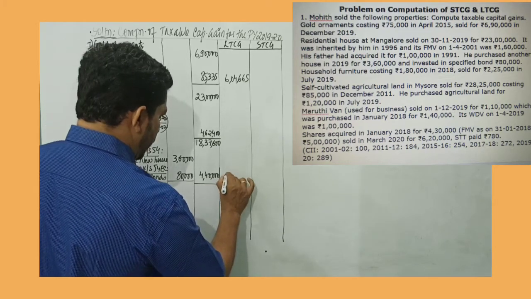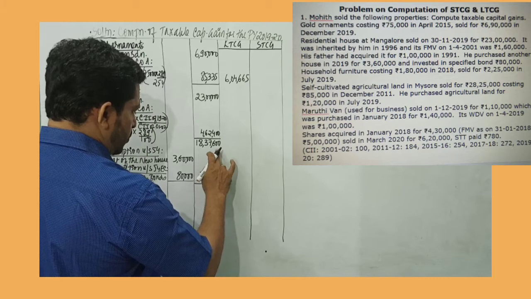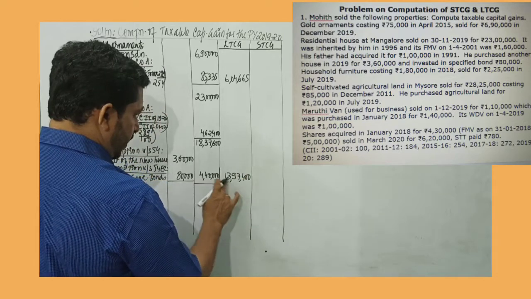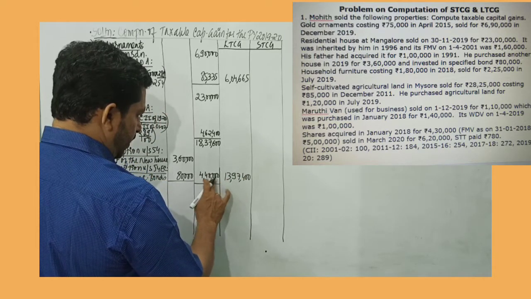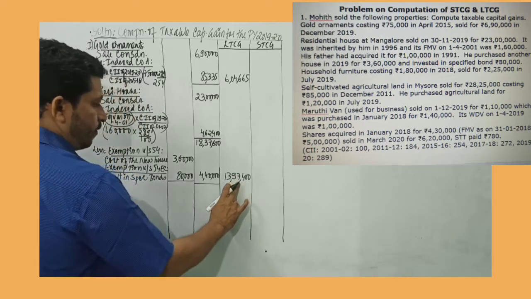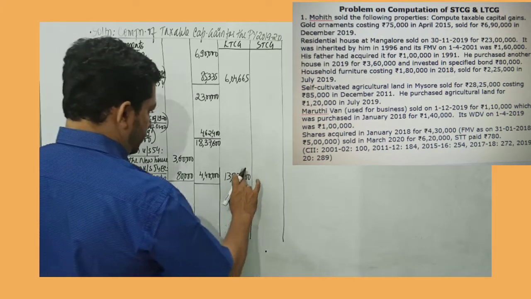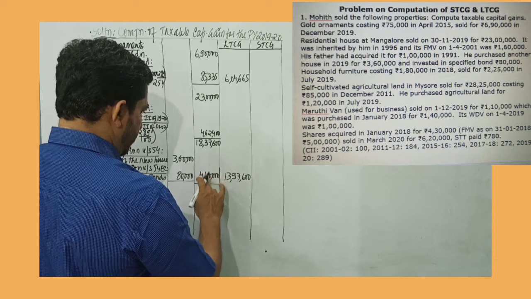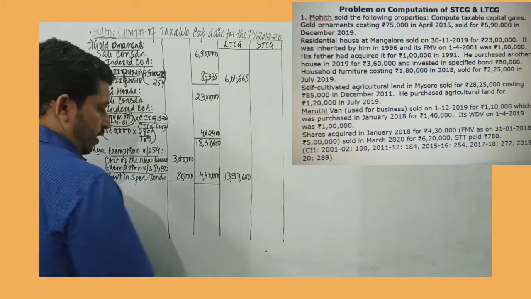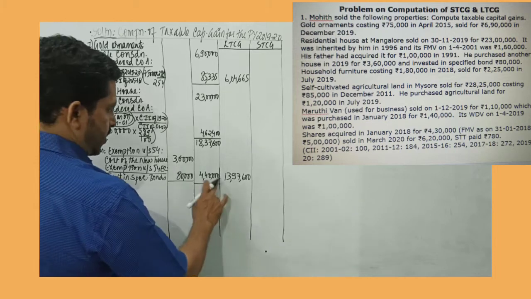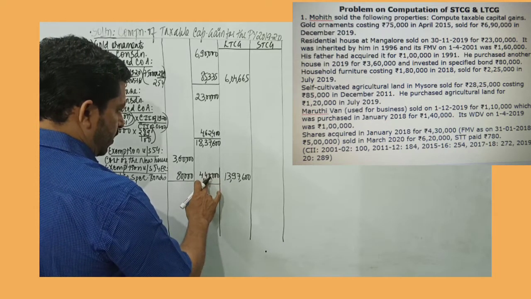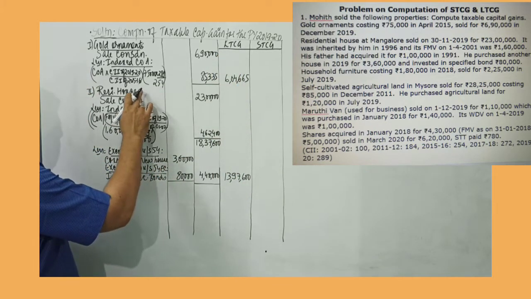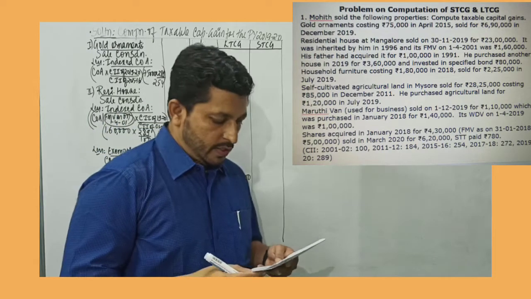So 18 minus 4 is 14. So it would be 13 lakh 97,600. So 18 lakh 37,600 minus 4 lakh 40,000 gives 13 lakh 97,600. Yes. So 13 lakh 97,600 will be long-term capital gain as far as transfer of residential house is concerned.